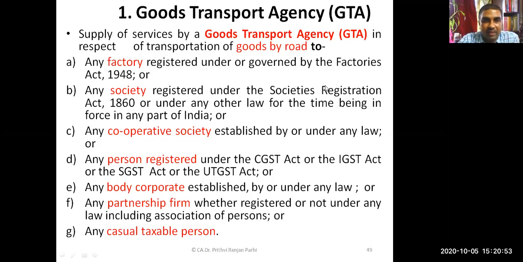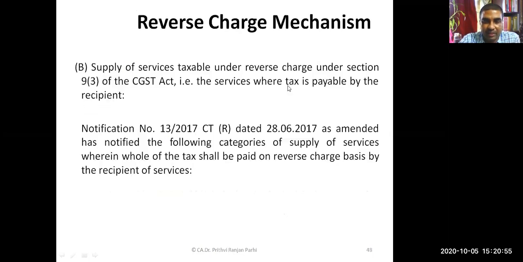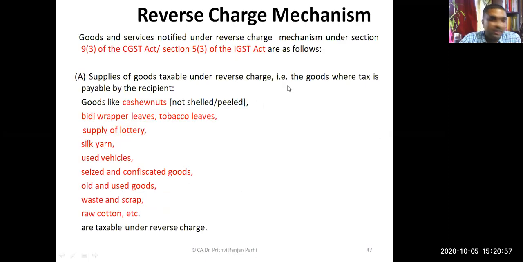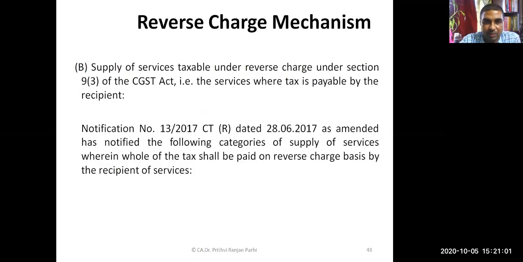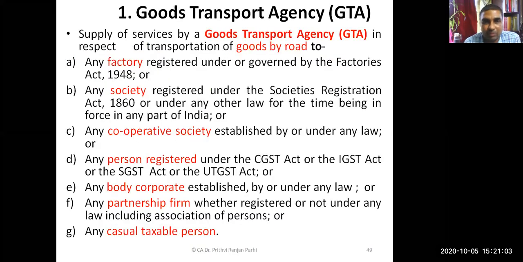So, okay, let me again continue from that point. So these are some goods to which reverse charge mechanism is applicable. Now coming to certain services part. One of the services to which reverse charge mechanism is applicable is GTA, goods transport agency service.